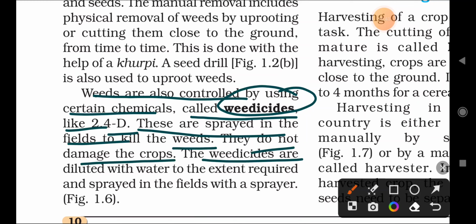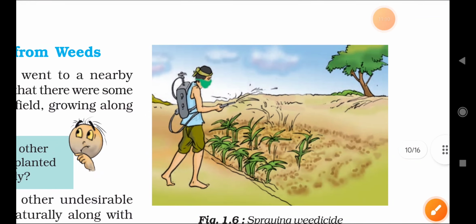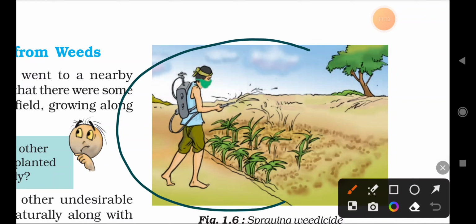The weedicides are diluted with water to the extent required and sprayed in the fields with a sprayer. These chemicals are mixed with water and sprayed on the crops. You have to mix the solution with water and spray it in the crop field, like the picture shows, where the farmer is spraying diluted weedicides, mixed with water, on the crop field, and this solution will not damage the crops.